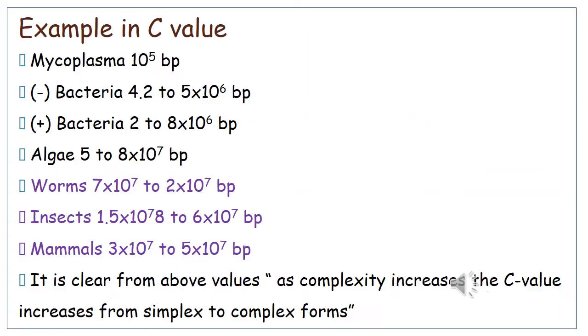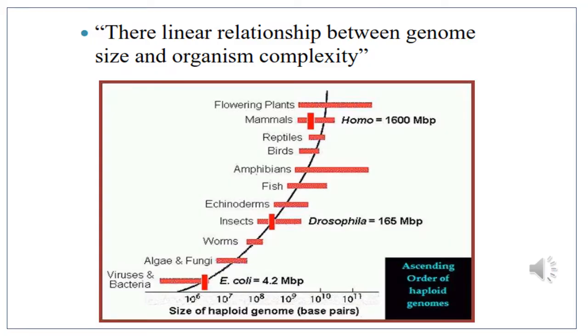This slide shows examples of C values of different organisms. It is clear from the above values that as complexity increases, the C value increases from simple to complex forms. This figure shows the linear relationship between genome size and organism complexity.